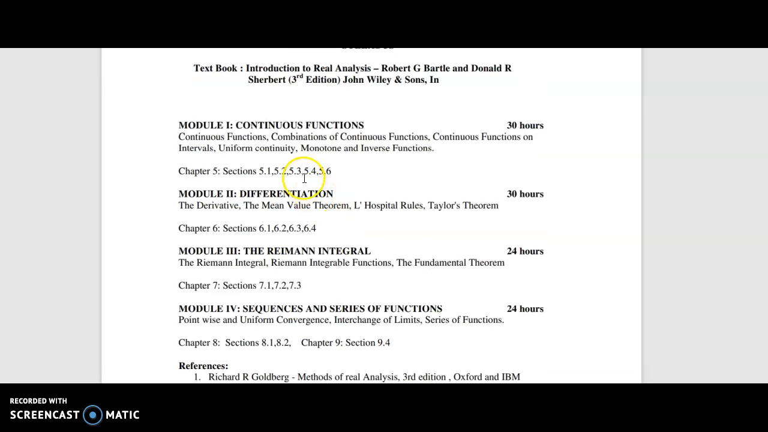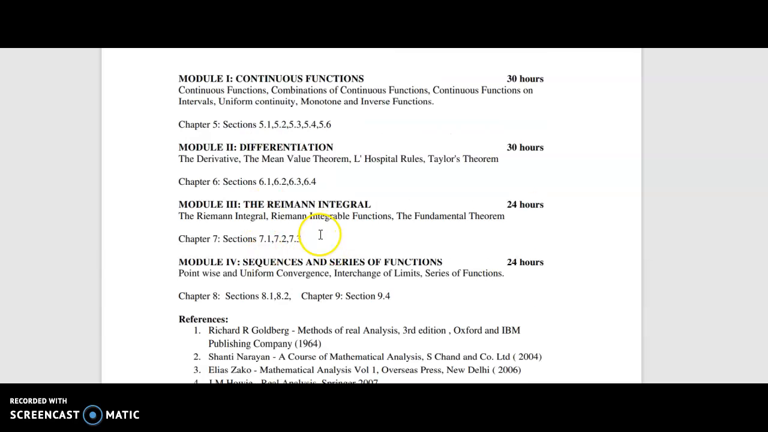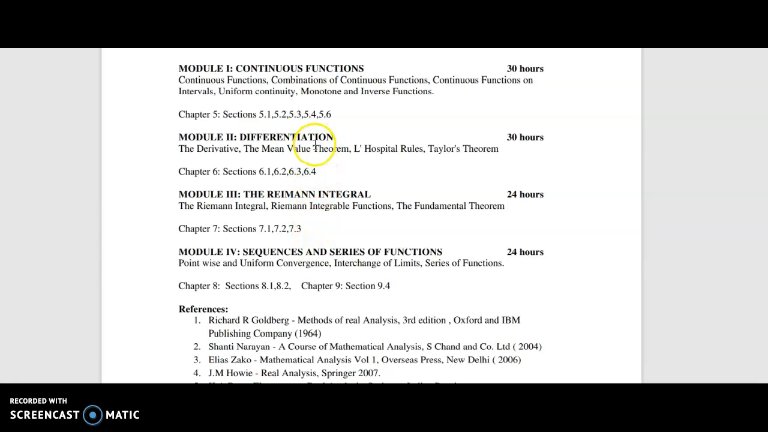Then the first module is about continuous functions, from chapter 5 of the text of Bartle. All the modules are from the text of Bartle. And the second module is about differentiation, some known theorems: mean value theorem, L'Hospital's rule, Taylor's theorem, etc.